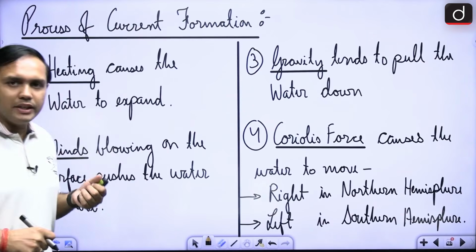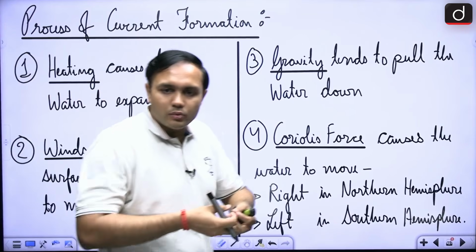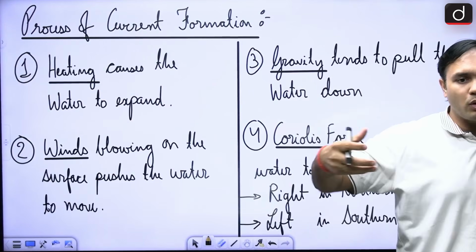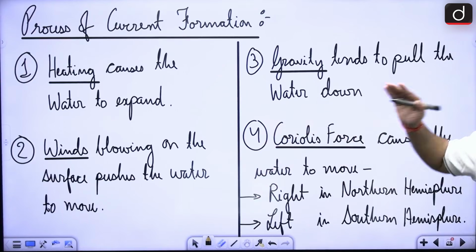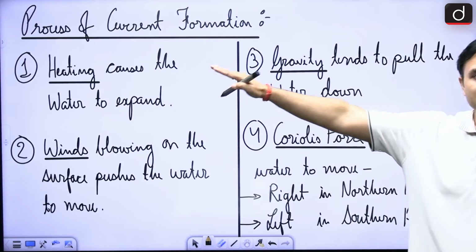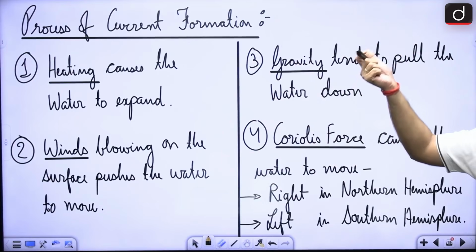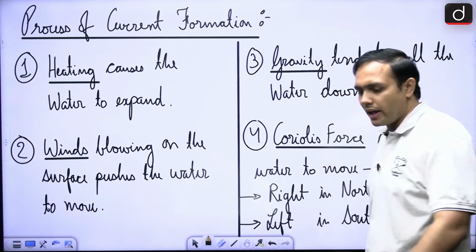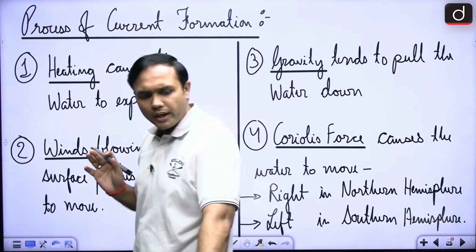So there is heating or insolation that is causing the waters to heat up and expand. Then the winds are making these move, gravity is pulling it down, and Coriolis force is making it move in a particular direction, right? Is this clear, this whole mechanism?